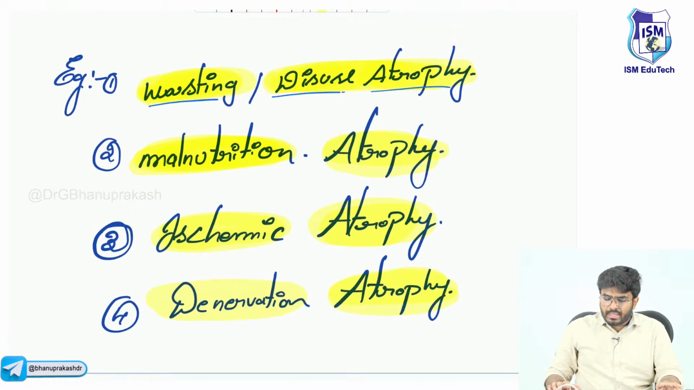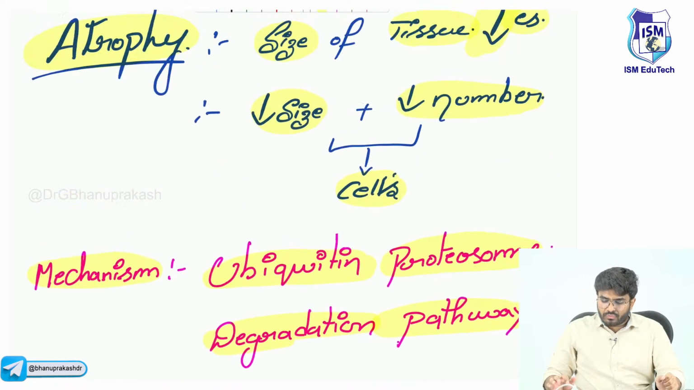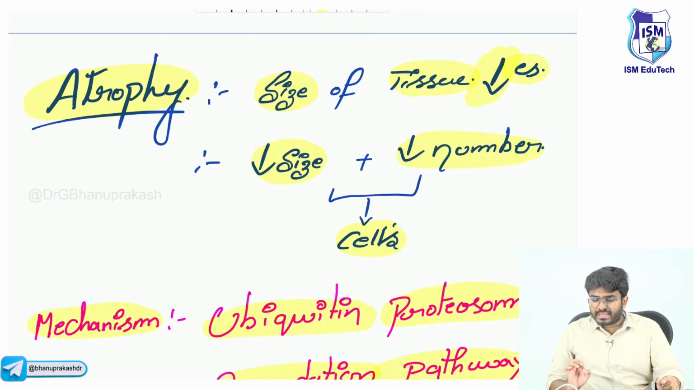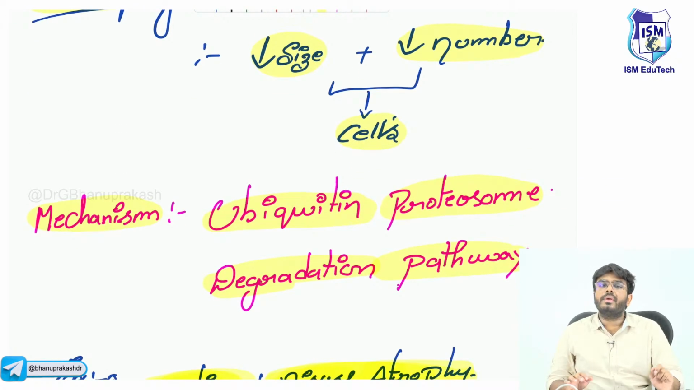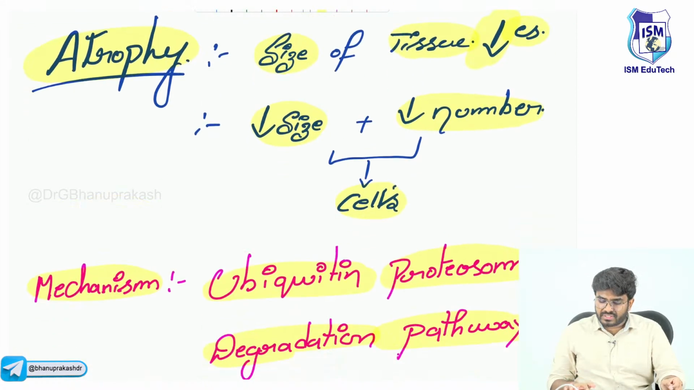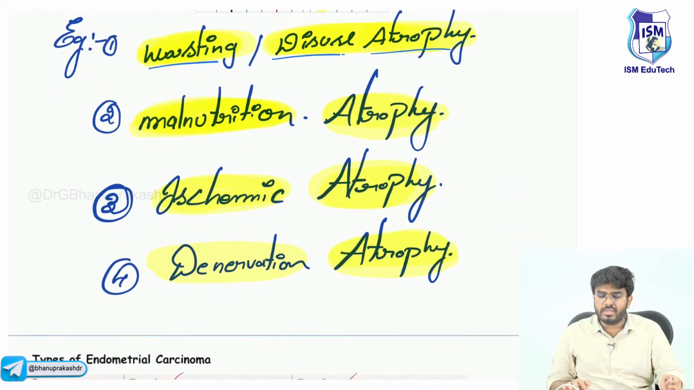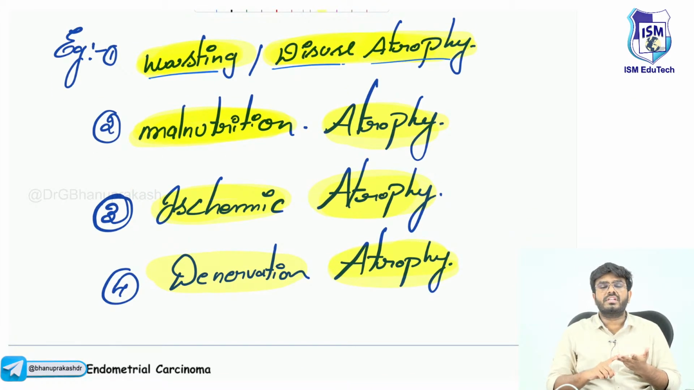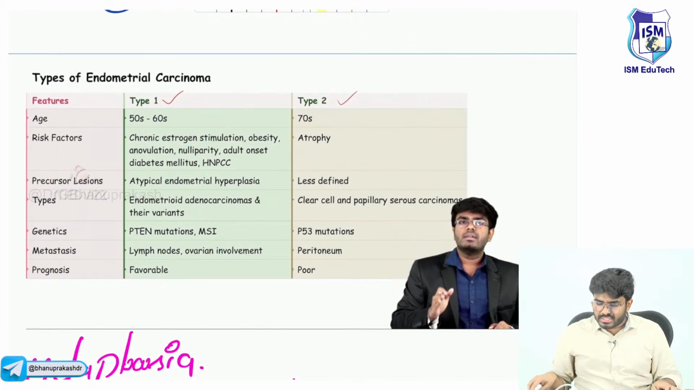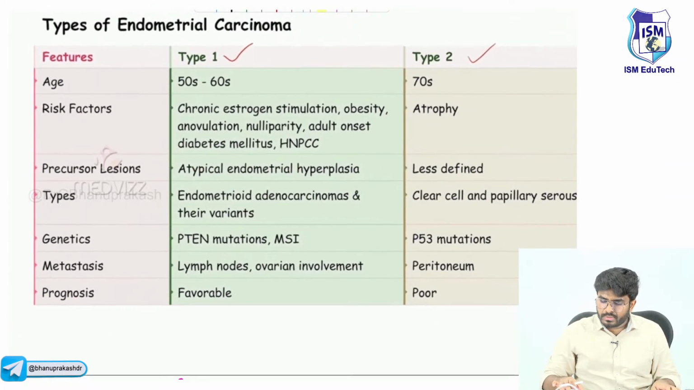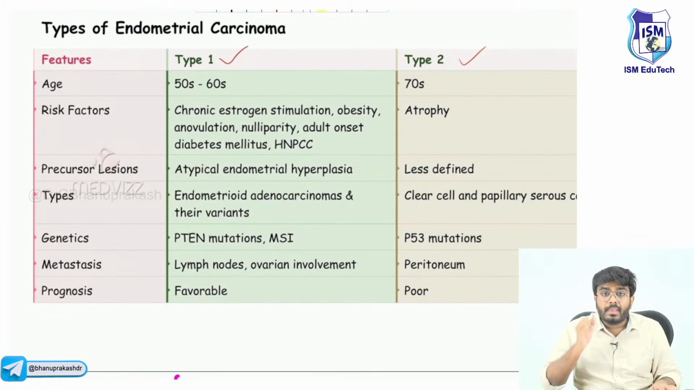So tell me, what exactly is atrophy? Atrophy is a decrease in the size of the tissue. Why is there a decrease in the size of the tissue? Because of a decrease in the size of the cells as well as the number of the cells. What is the pathway running in them? The ubiquitin proteasome degradation pathway. Examples are diffuse atrophy, malnutrition atrophy, ischemic atrophy, and denervation atrophy. Completed. This is me in that YouTube video. I have explained atrophy. Listen.